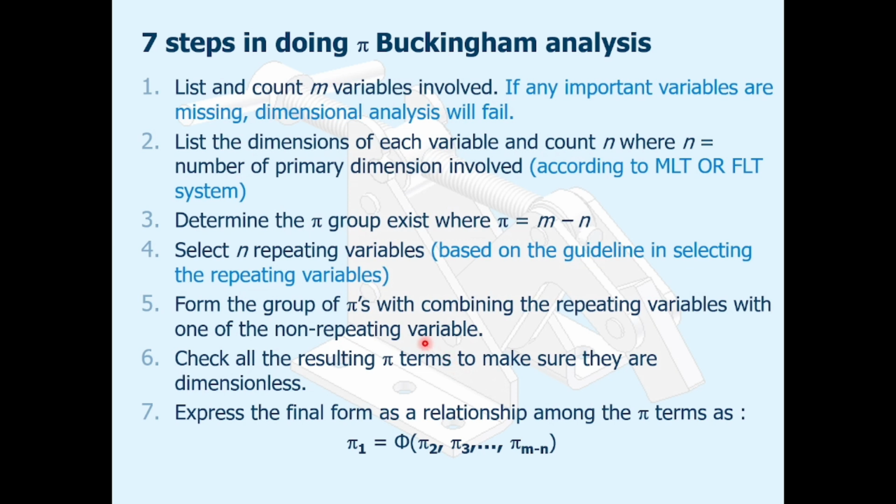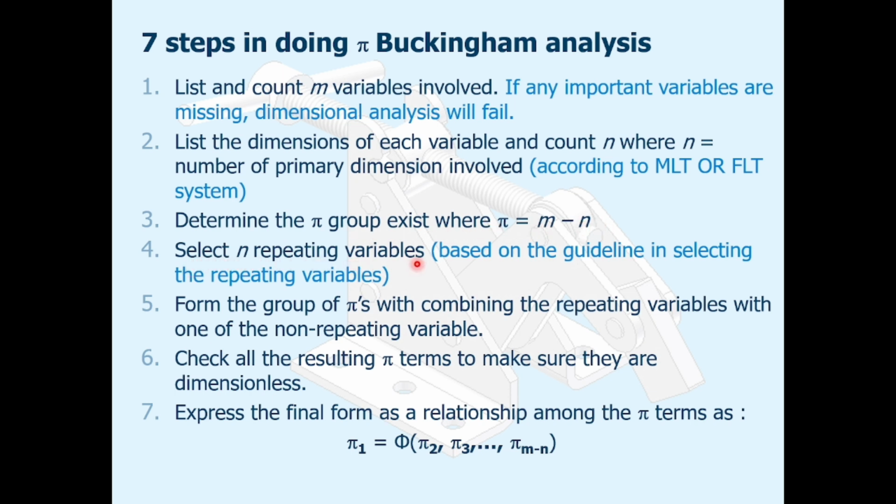So have a look at the 7 steps in doing Pi Buckingham analysis. Number 1. List and count the m variables involved. If any important variables are missing, the dimensional analysis will fail. Number 2. List the dimensions of each variable according to the MLT or FLT system, and count n, the number of dimensions involved. Number 3. Determine the pi groups, where the number of pi groups is m minus n.